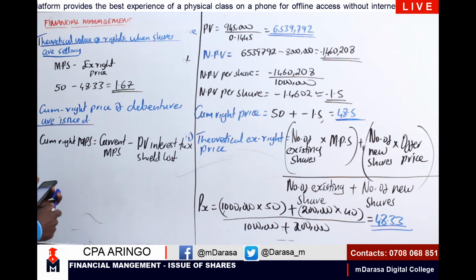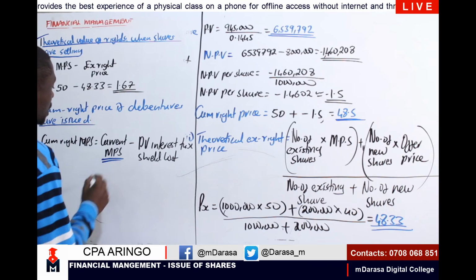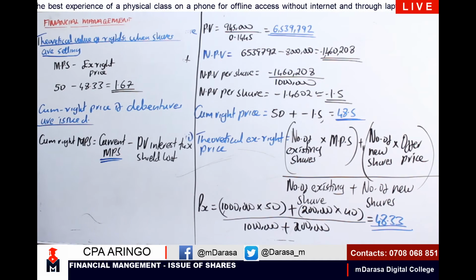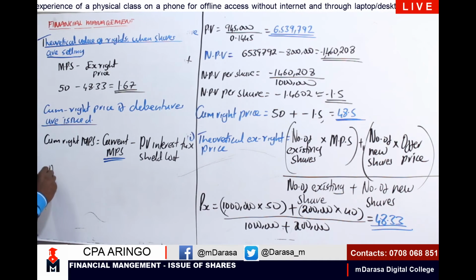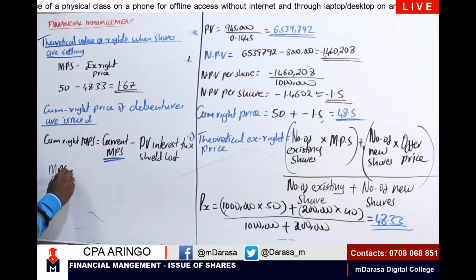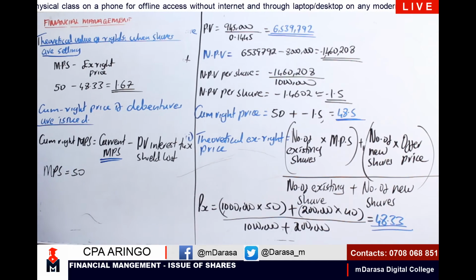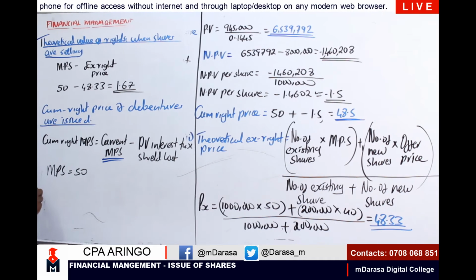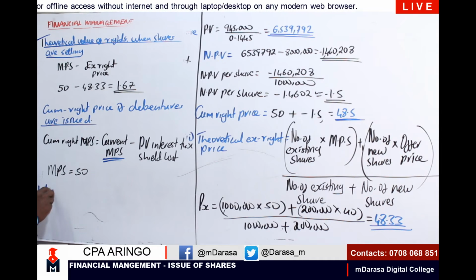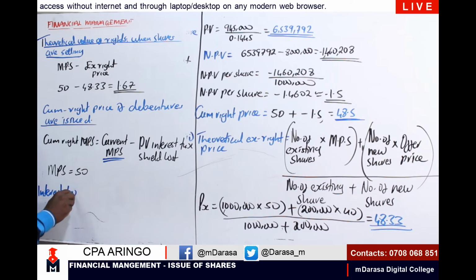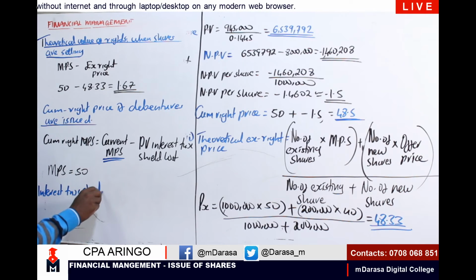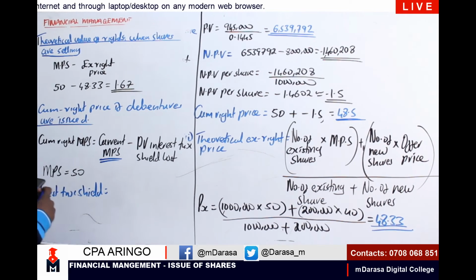That's the first thing that we need to do, because already we do have the market price, where in this case our market price won't change. Market price of the shares, you're given 50. So it's upon us to determine the interest tax shield. We just say that it is just that component of what? Interest times the tax rate.